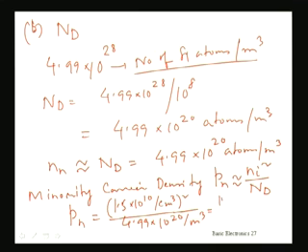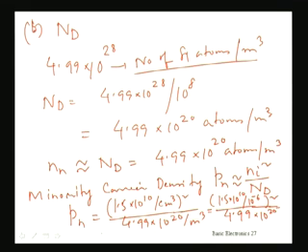So it will be 1.5 into 10 to the power 10 divided by 10 to the power minus 2 into 3, that becomes 10 to the power minus 6, then it will be per meter cube. Of course there is a square, and in the denominator it is 4.99 into 10 to the power 20. So all are now per meter cube, here also in the denominator.